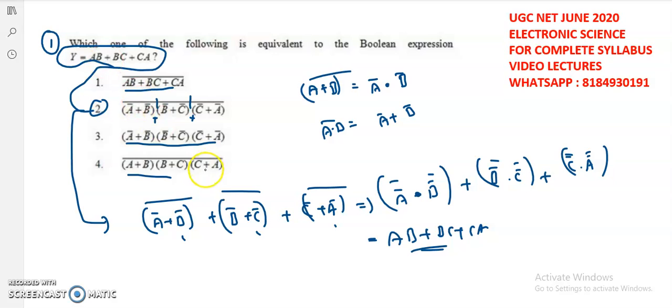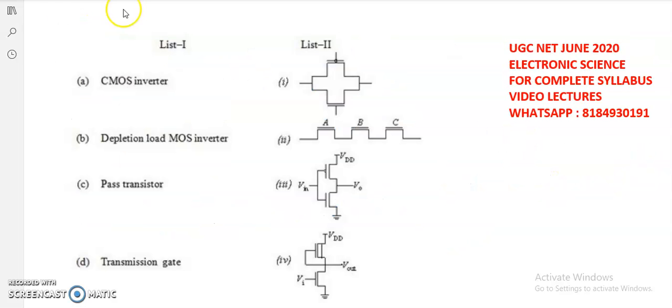So actually if you keep on practicing, then you need not solve this entire thing. As I said in the starting itself, here no bars are there. So in the first option, third option and fourth option, if you simplify, we will get the bars. So only in the case of the second option, we will get no bar. So directly within 2 seconds, we can decide this answer. But for practicing purposes, in the starting, you have to do such type of simplifications. So it is the first problem.